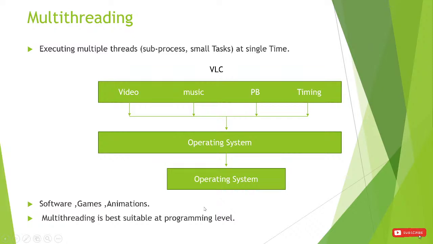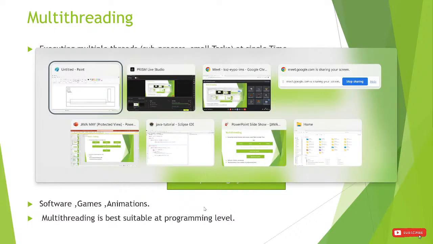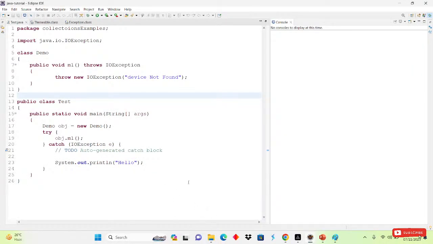Okay, till now we have learned all the OOPS concepts, that is abstraction, encapsulation, inheritance, and all the things. So with the help of those concepts, we can try to create one VLC player. We are not creating any threads and all. Simply we will try to create a VLC media player with the help of OOPS concepts.